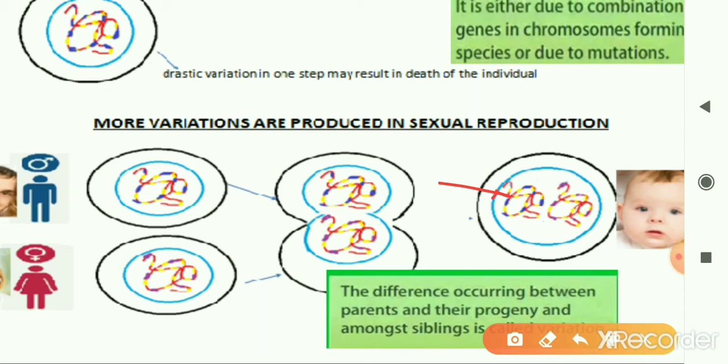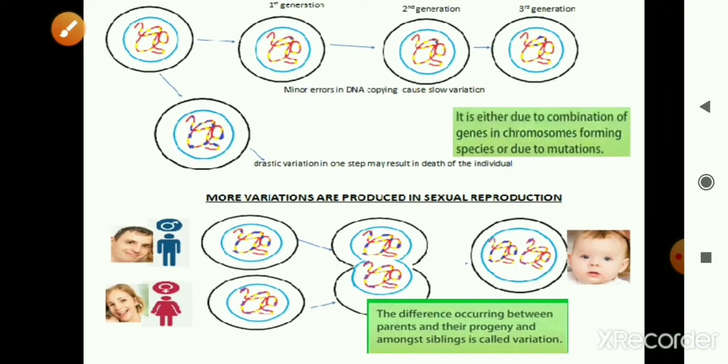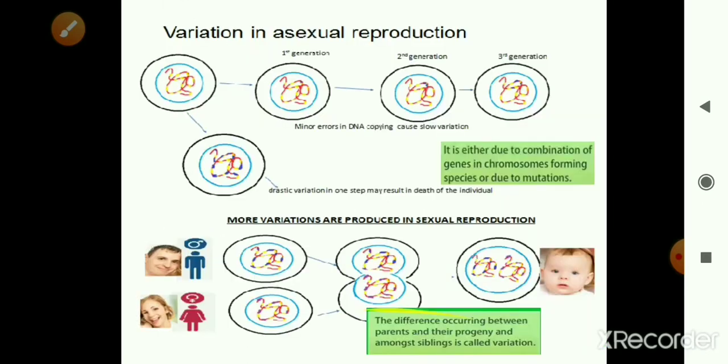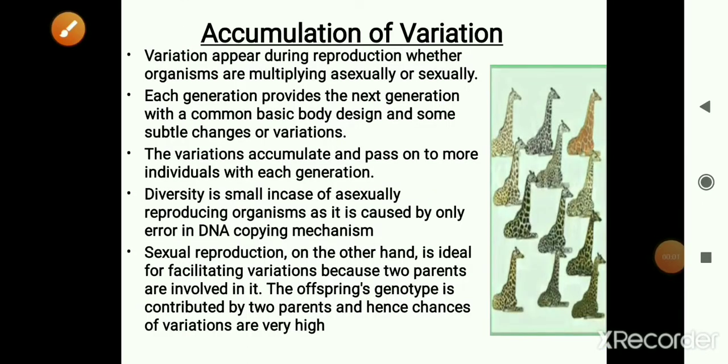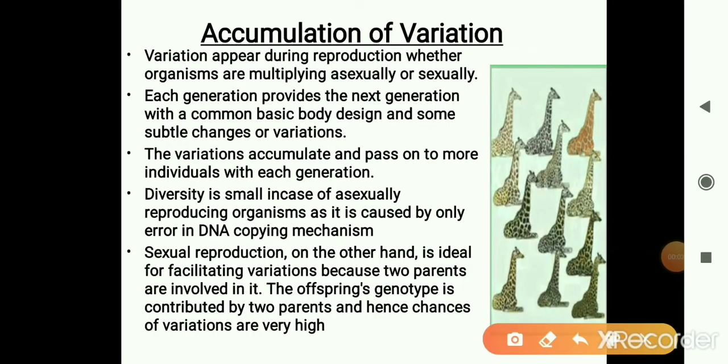So because of the new combinations occurring, the amount of variation produced is much more in organisms which reproduce sexually when compared to organisms that reproduce asexually. Now variations, which are the differences that exist amongst the organisms that belong to a particular family, race, or species, are produced during reproduction.